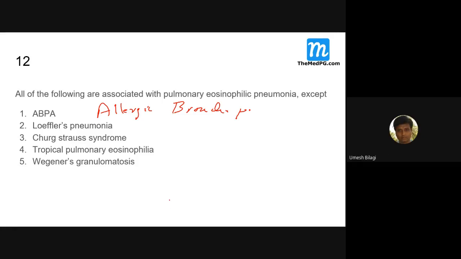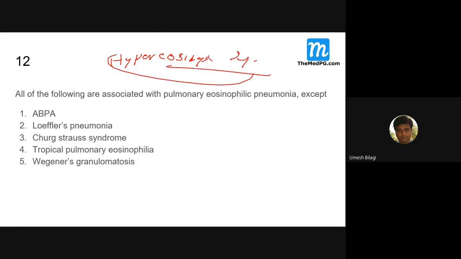Okay, I will discuss this MCQ only from the beginning. So all of the following are associated with pulmonary eosinophilic pneumonia. Pulmonary eosinophilic pneumonia means there are some conditions associated with hypereosinophilic syndromes. These will involve the lung. Of course, they can involve the heart and many more systems of the body. So those conditions where there is eosinophilia with lung involvement form the interest in this question.